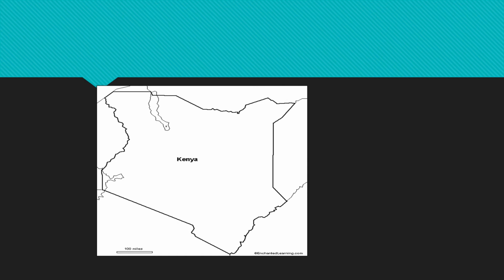So if you look at our map here, the map of Kenya, it is very blank. And now we want to see, because tomorrow in our next lesson you'll be tackling some questions. So some of the questions will come from this map. So you must know where all of them are, or the route that they followed as they entered our country. So I'll start with the Bantus. The Bantus were the major language group in Kenya.